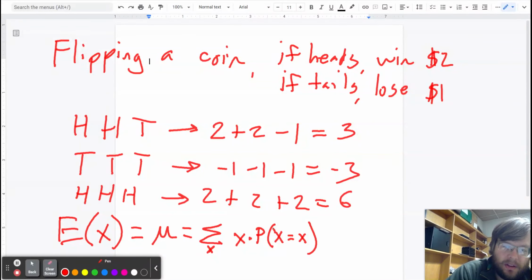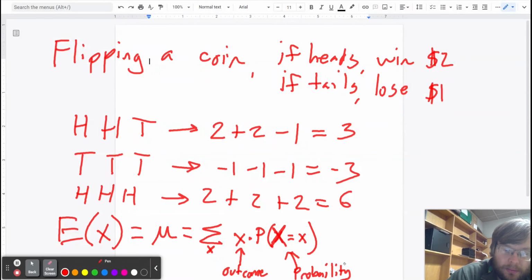So this is saying you multiply the outcome by the probability of that outcome.